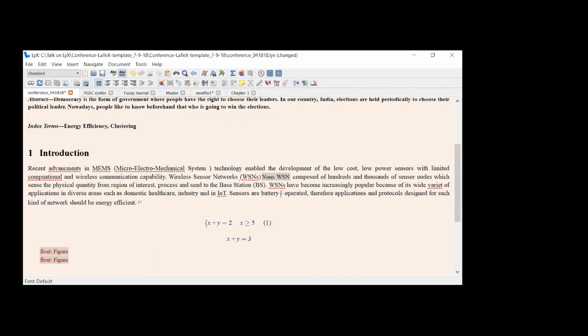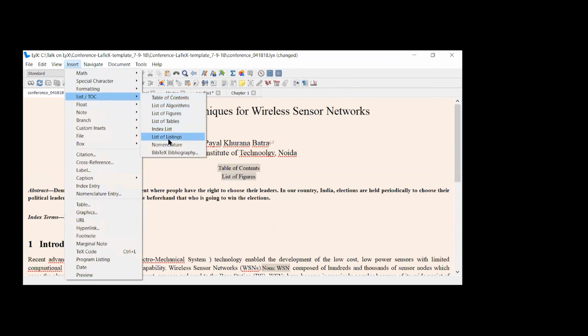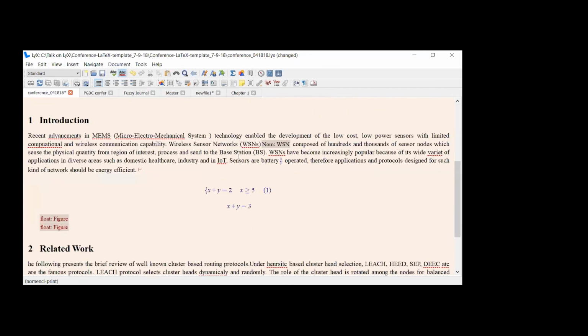When you add it, using Insert, List, Nomenclature, by default for the symbol WSN, the full form will appear at the top of the page as you require in your thesis. In the thesis, for every abbreviation, you want the nomenclature, right?